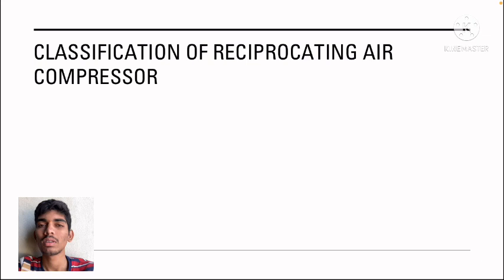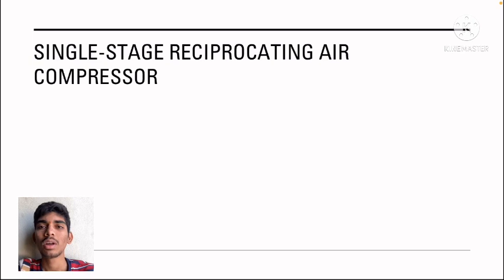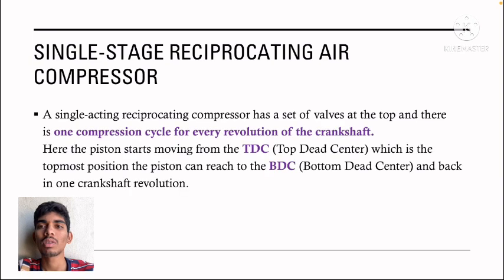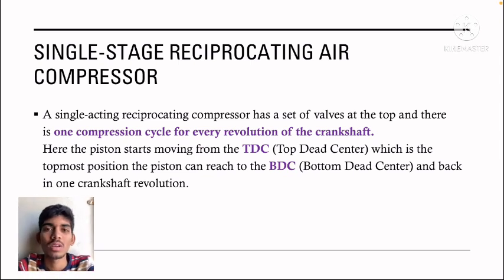Classification of reciprocating air compressor. They are mainly classified into two. One is single stage reciprocating air compressor and second is multi-stage reciprocating air compressor. First, single stage reciprocating air compressor. A single stage reciprocating compressor has a set of valves at the top and there is one compression cycle for every revolution of the crankshaft. Here the piston starts moving from top dead center, which is known as TDC, the topmost position the piston can reach, and the other is BDC, which is known as bottom dead center.